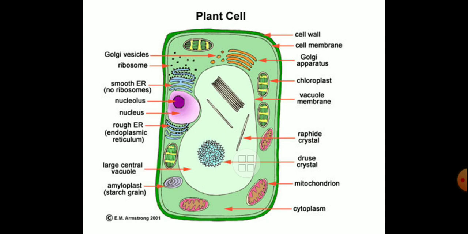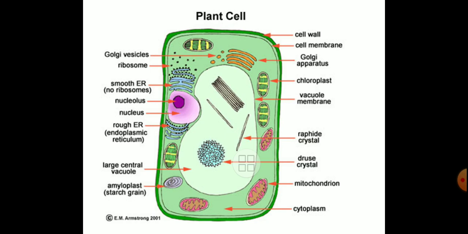Then raphide crystals are there. Then there is a druse crystal. Mitochondria is there. Cytoplasm is also present. Now from the lower side of the left hand, we can see amyloplasts or starch grains.